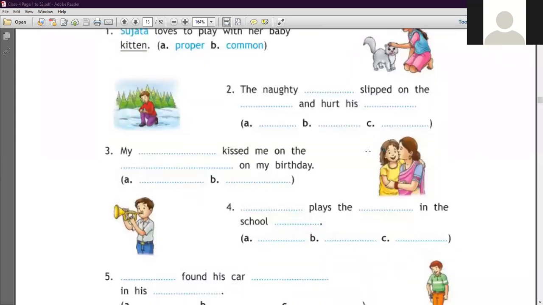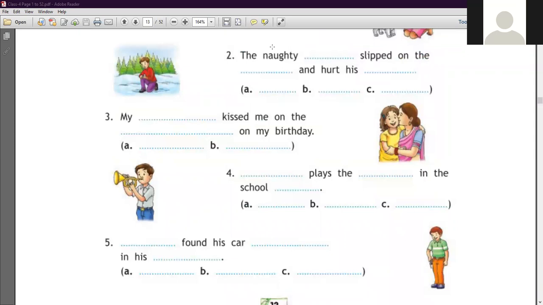Now next sentence is here, number third sentence. My dash kissed me on dash on my birthday. So here you can see the image. So here you have to write my mother, yeah, mommy, M-U-M-M-Y. Okay, on the, my mother kissed me on the cheek. CHEEK. Okay, on my birthday.